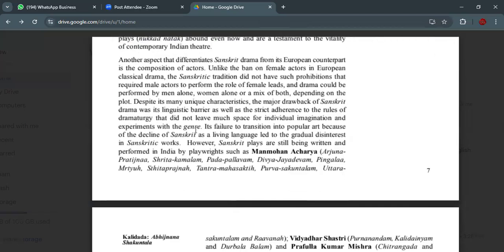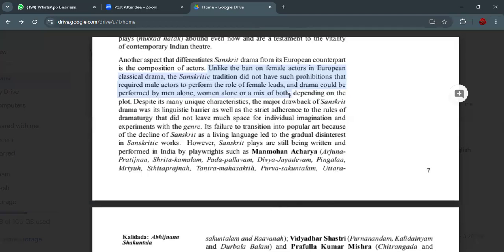Another aspect that differentiates Sanskrit drama from its European counterpart is the composition of actors. See, unlike the ban on female actors in European classical drama, the Sanskrit tradition did not have such prohibitions that required male actors to perform the role of female leads, and the drama could be performed by men alone, women alone, or a mix of both.